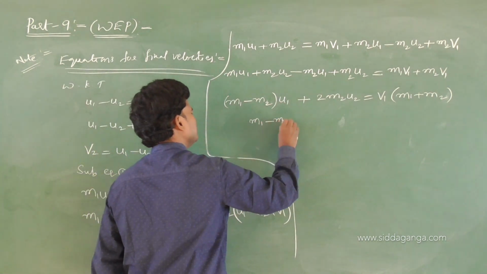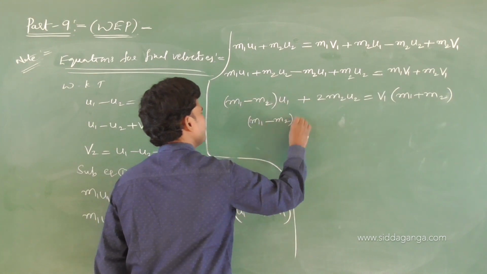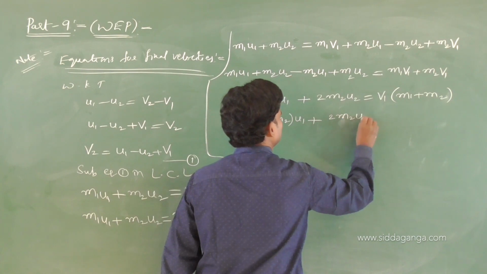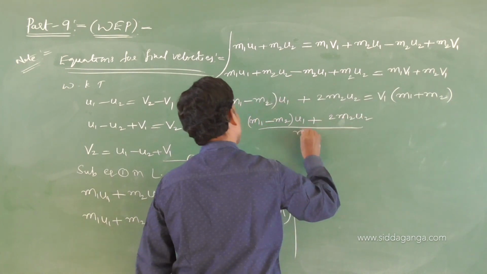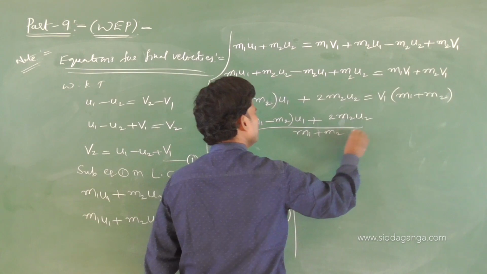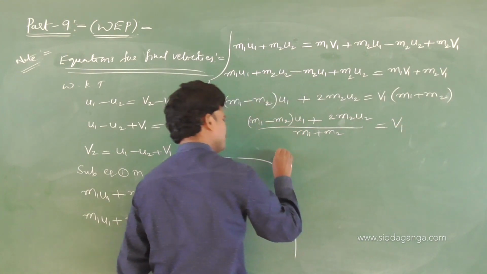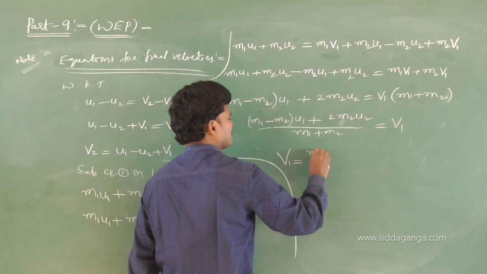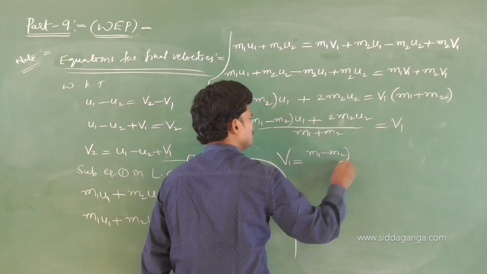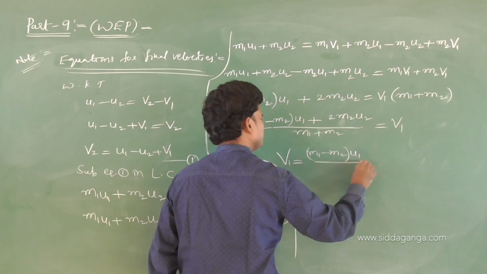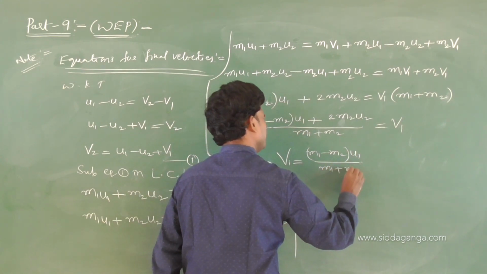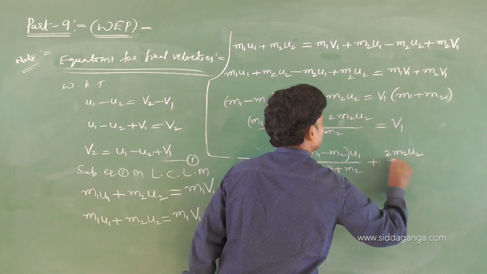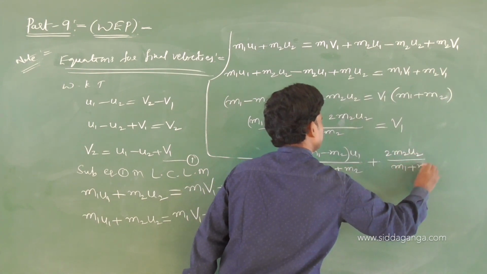So m1 minus m2 u1 plus 2 m2 u2, all divided by m1 plus m2. Directly we can write individually what v1 is. Split up the terms: m1 minus m2 u1 by m1 plus m2, plus 2 m2 u2 by m1 plus m2.